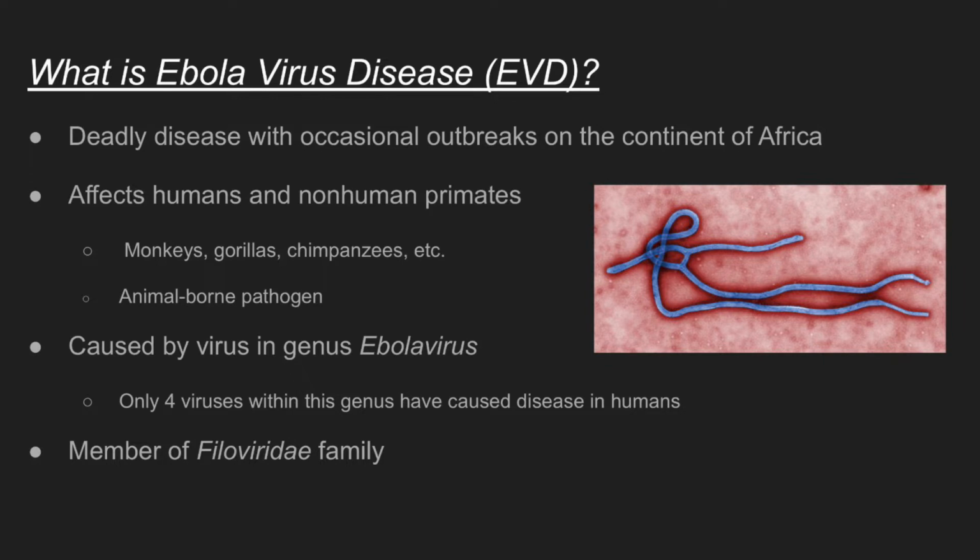It is caused by a virus in the genus Ebola virus, which has 6 viruses in total, but only 4 that cause human disease. These are Zaire, Sudan, Thai Forest, and Bundibugyo. Zaire is the most dominant and fatal in humans, and EVD is a member of the Filoviridae family.